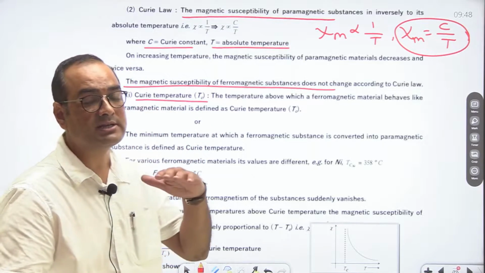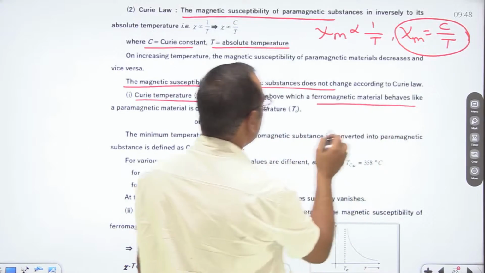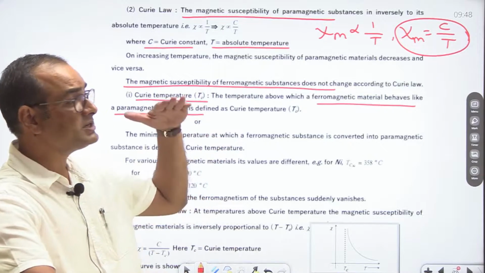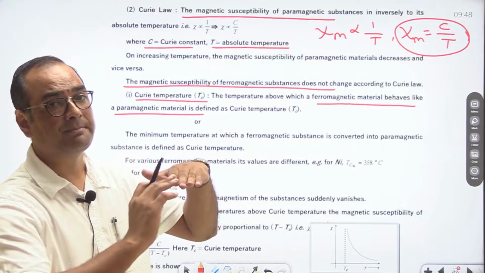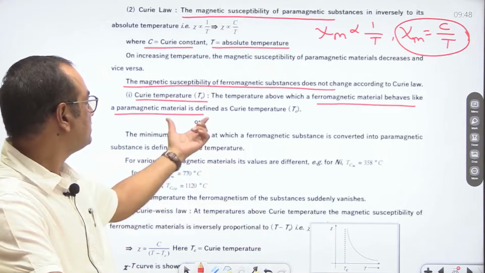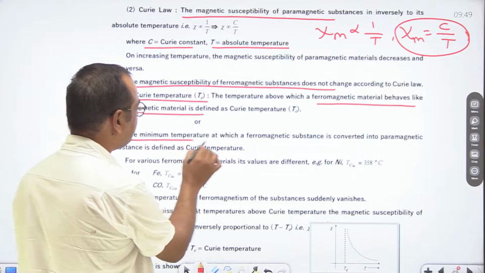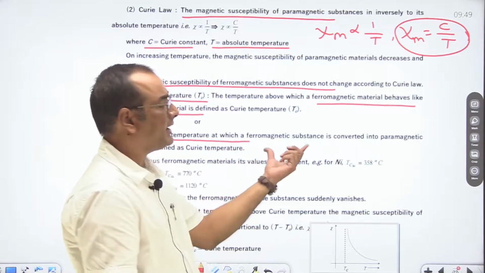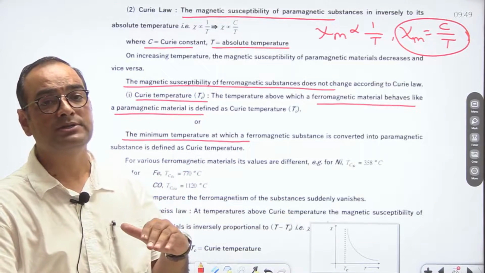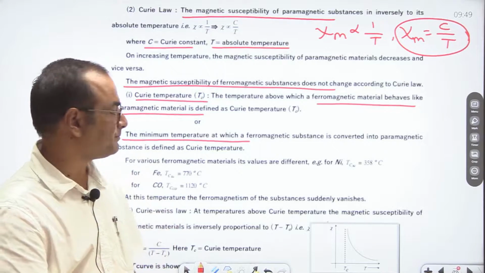So Curie temperature is a standard temperature above which a ferromagnetic substance behaves as a paramagnetic. So it is a threshold temperature. Above this temperature, any ferromagnetic substance will behave as paramagnetic substance. So this temperature is known as Curie temperature, or in other words, we can say that the minimum temperature at which ferromagnetic substance is being converted into paramagnetic substances. So it is the minimum temperature at which ferromagnetic substances start converting into paramagnetic.